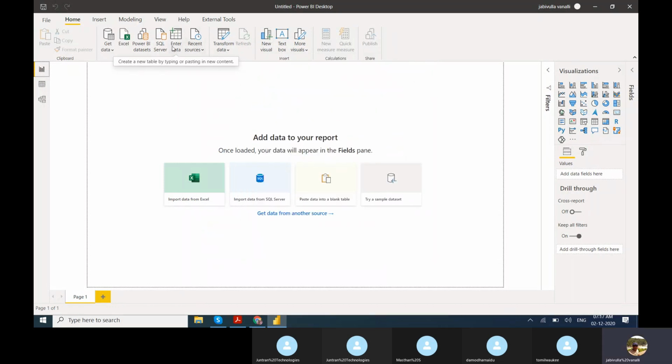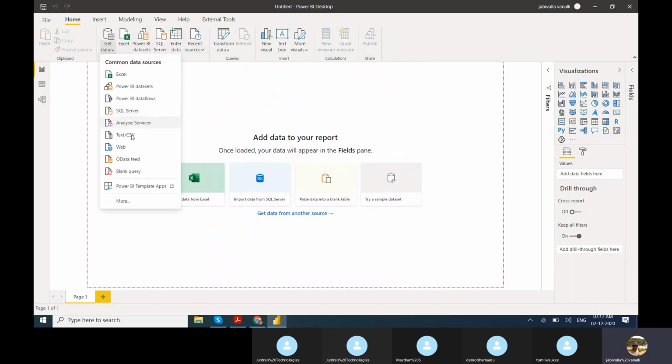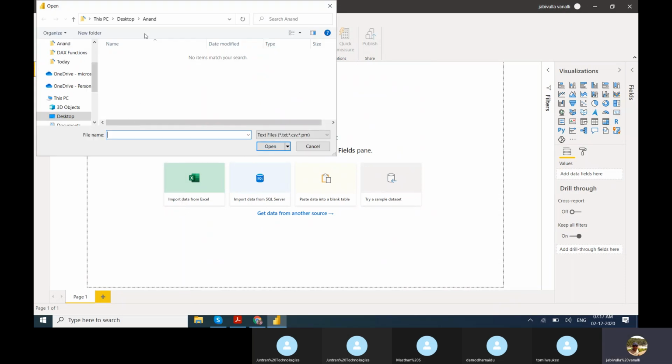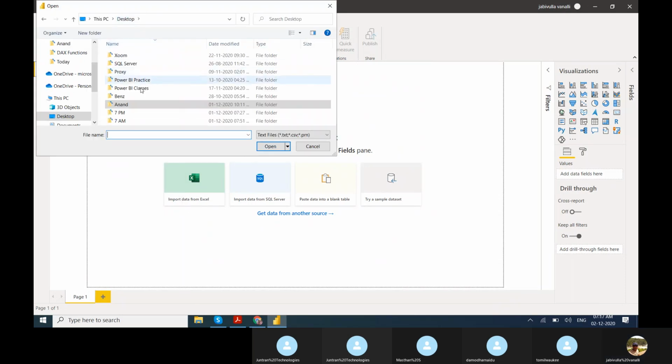I'm planning to take population data. Where is the data?